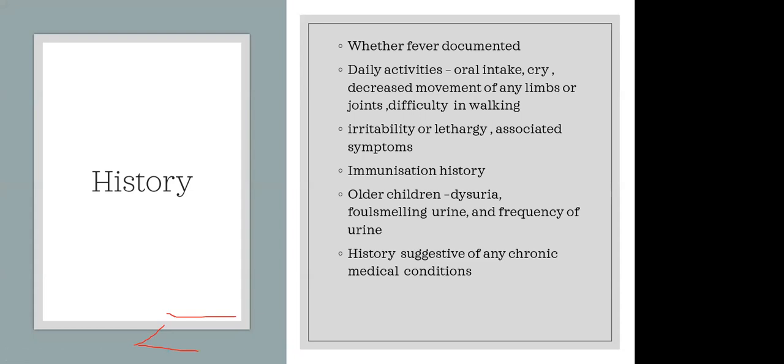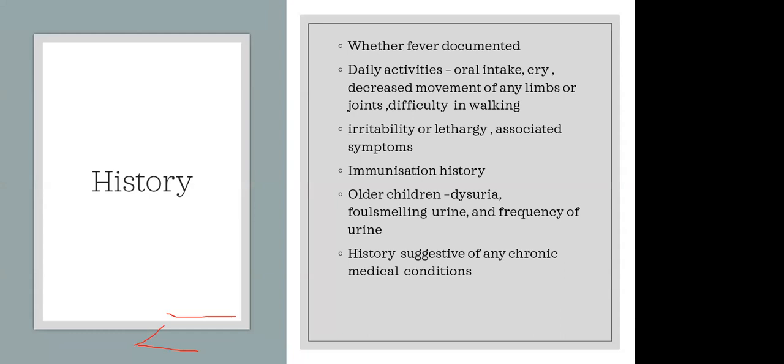Sometimes after vaccination there may also be some difficulty in walking. And if there are any joint lesions or joint infections, there may be difficulty in walking. So we have to specifically ask for joint symptoms also. And irritability or lethargy: if the child is more sick, the child may be irritable or lethargic. If there is any CNS infection also, the child will be more lethargic or irritable. So we have to ask for irritability, lethargy, the grade of wakefulness, while we are eliciting the history.